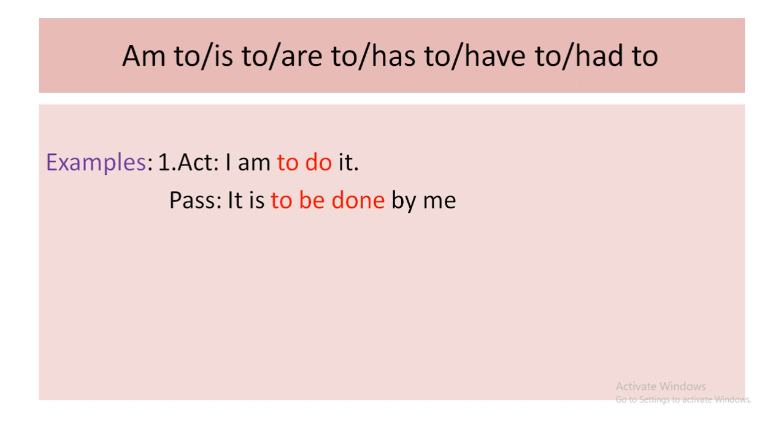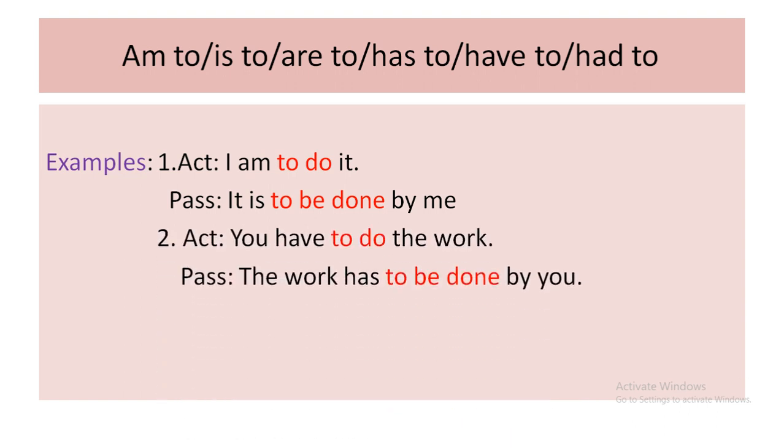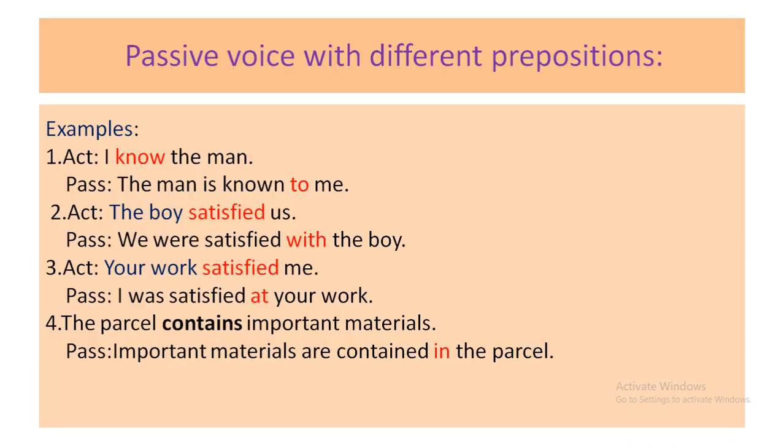To be verb is, then to be done, then preposition by, then subject I will be the object me. I'm repeating the answer. It is to be done by me. Now you have to do the work. So your answer will be the work has to be done by you. I hope it's clear to you.